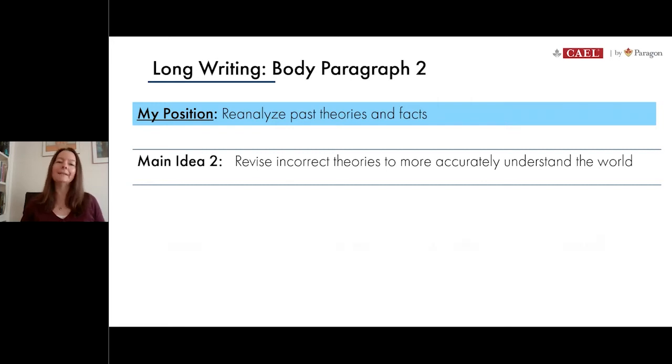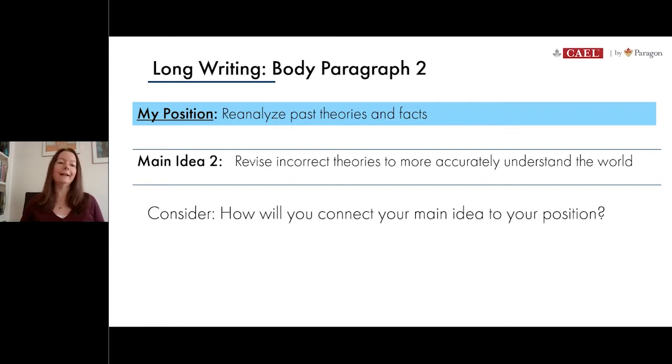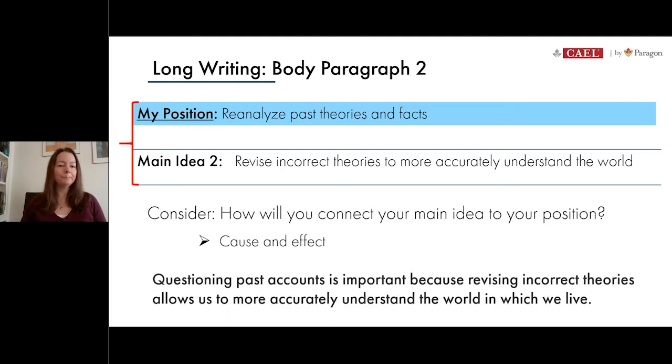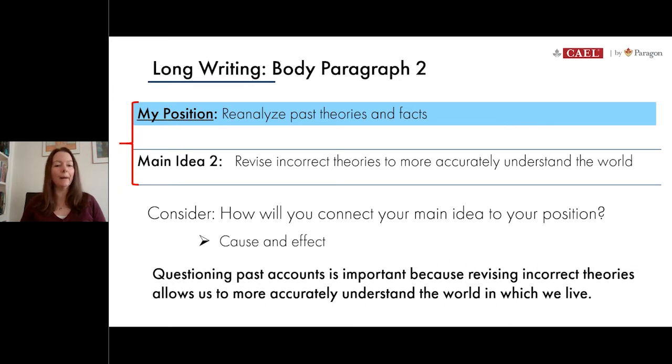So to start writing this paragraph, it's often a good idea to think about how you're going to connect your main idea back to your position. In order to do that, I think it would be simple and effective to create a cause and effect relationship. So let's start by restating that main idea 2 and connecting it back to the position at the top. So we might try this approach. We can say, questioning past accounts is important because revising incorrect theories allows us to more accurately understand the world in which we live.